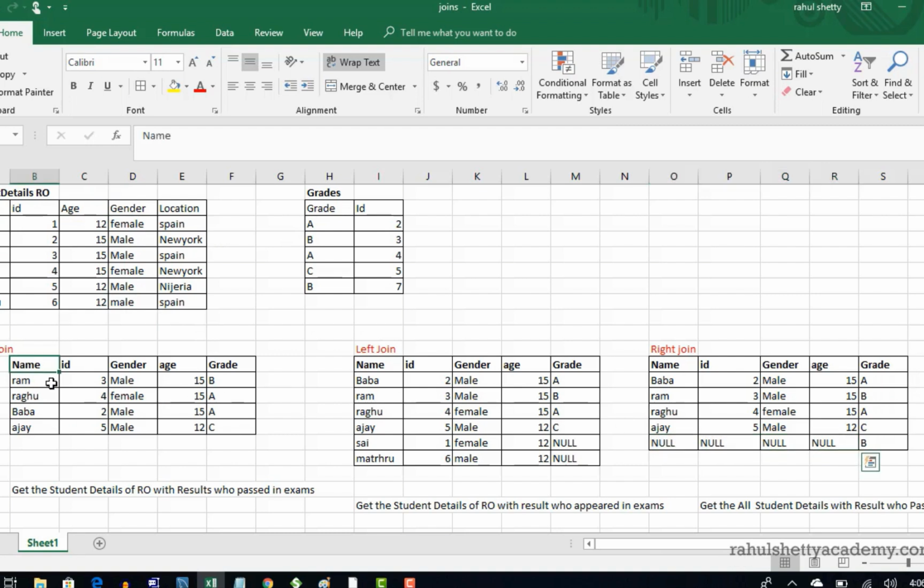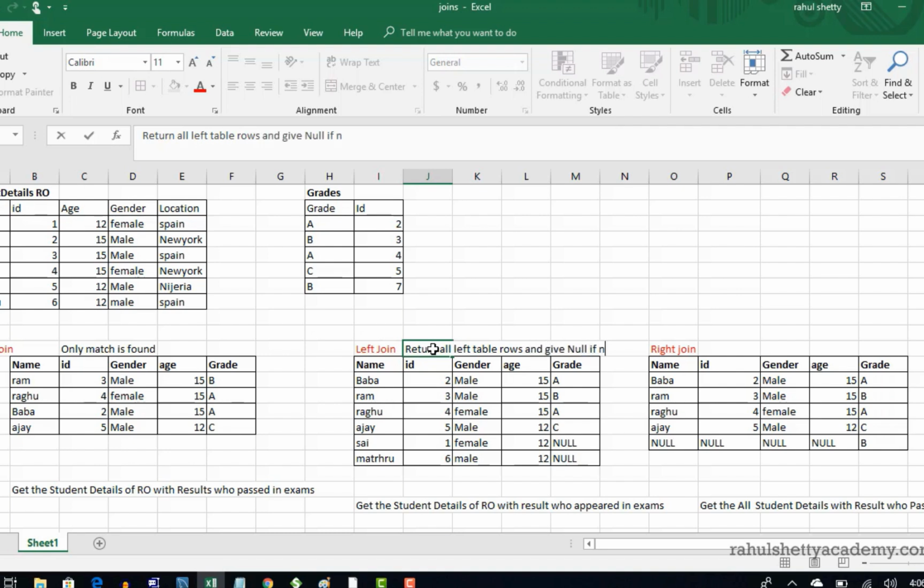When you say normal join, it will map left table and right table only if a match is found. That's the only difference. So this one, only if a match is found, and here return all left table rows and give null if no map found.